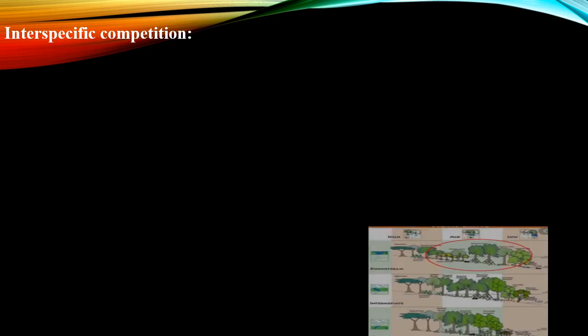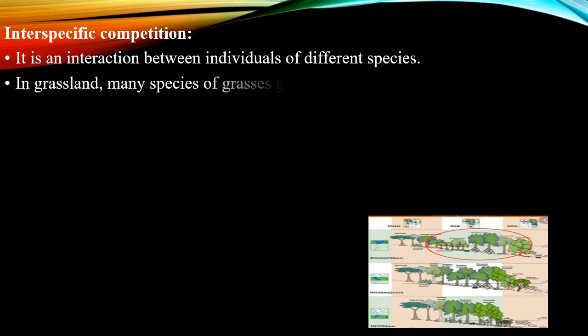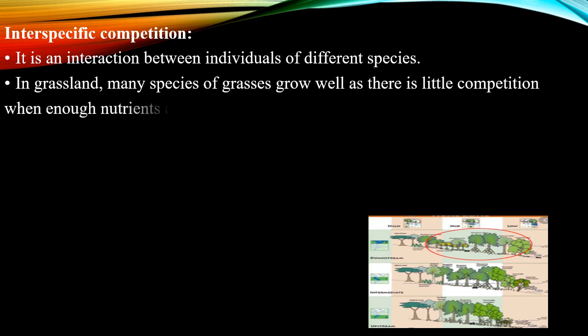The second classification in competition is interspecific competition. If the interaction is between individuals of different species, then it is said to be interspecific competition. Here we can see in a grassland many species of grasses growing well with little competition when they are able to get enough nutrition and water.